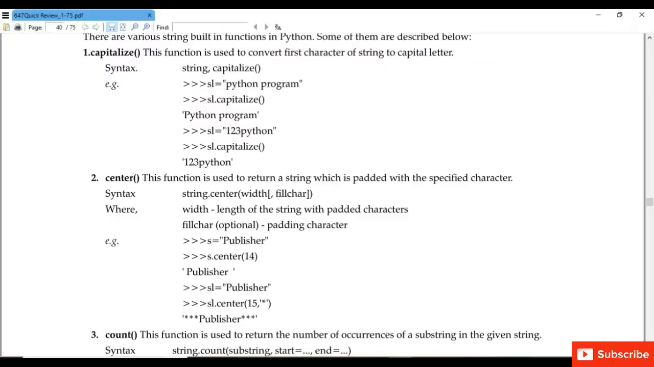Next, coming to the built-in functions, first is capitalize. This function is used to convert first character of string to capital letter. We have taken a string s1 is equal to python program, then we have written command s1 dot capitalize. So Python program will be displayed, first character will be in capital letter, please note. Next is ends with the specified character. Function is used to return the string.